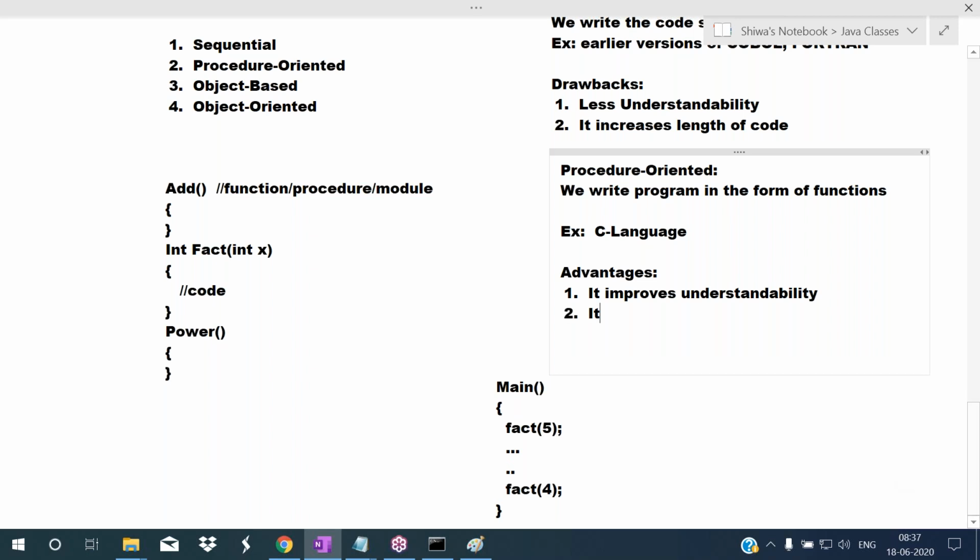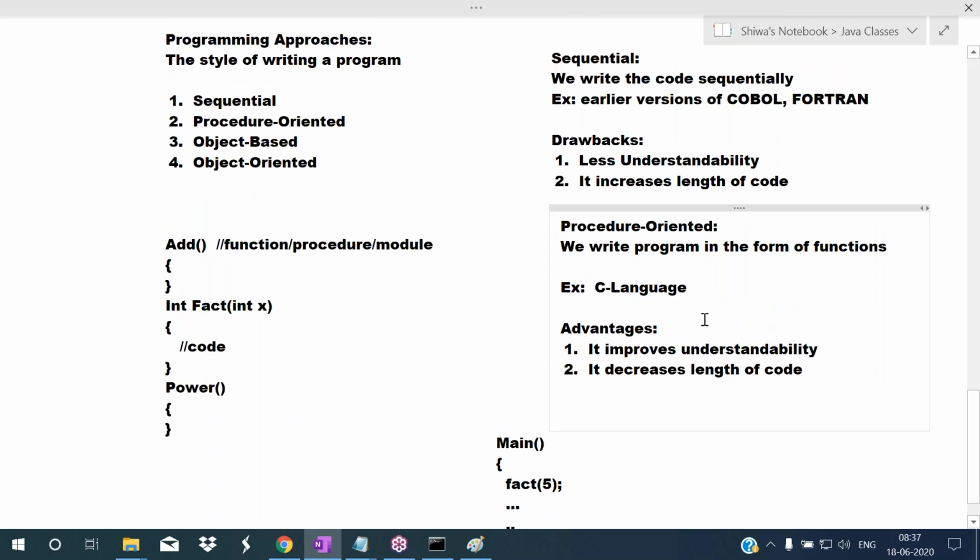So it decreases the length of code. These are the advantages of the procedure oriented approach. But this approach also has some drawbacks. To avoid those drawbacks, they introduced the object oriented approach. Then what is object based, what is object oriented, and what are the drawbacks of procedure oriented? These things I will explain in the next session.